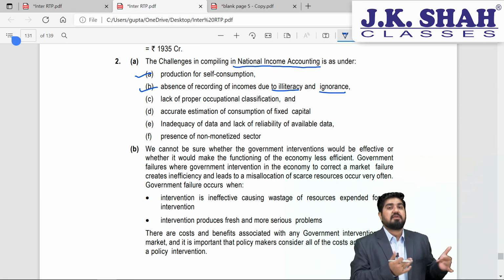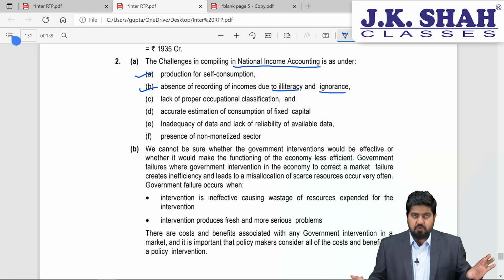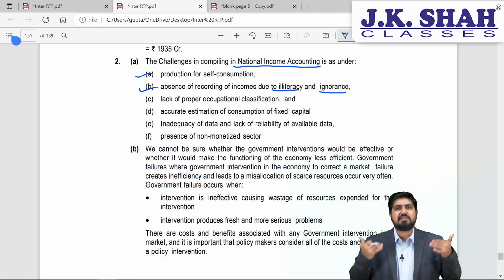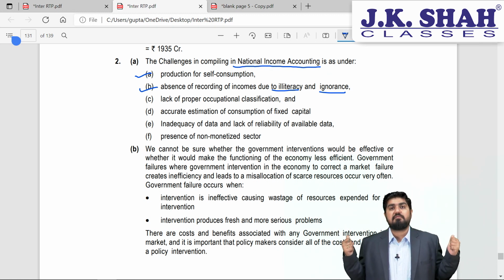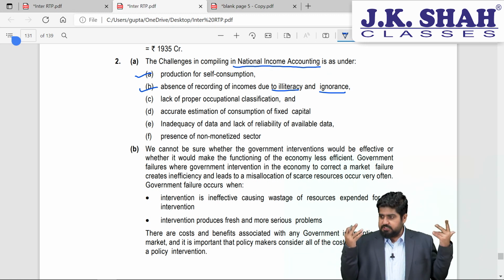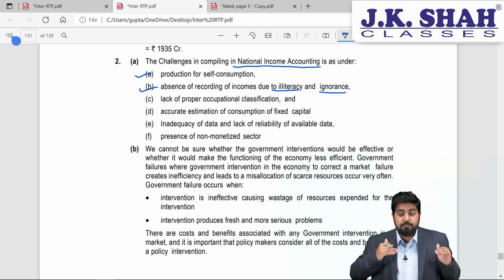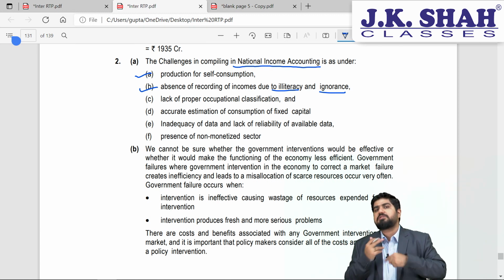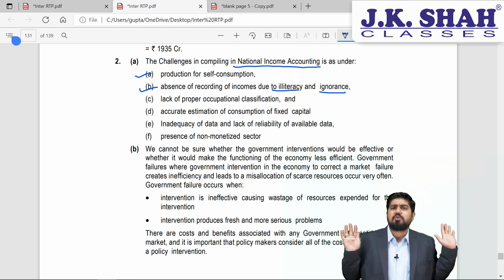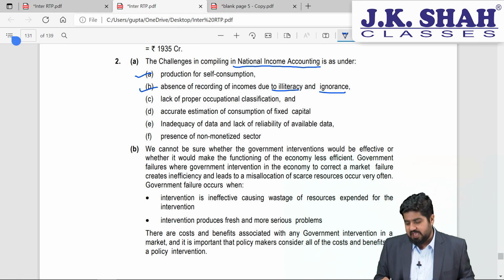However, when you inquire with them, sir, do you have your income tax filing done? Though you are not eligible to pay taxes, just out of curiosity, you ask them. And then they will raise the question, why should the government know my income? What has the government got to do with my income? Why should I go and disclose? It's none of the government's business. So, when we are talking about people who are earning money but do not disclose the amount, it can be because they are illiterate or because they are ignorant towards the system. That why should you know, right? So it can be illiteracy and ignorance.